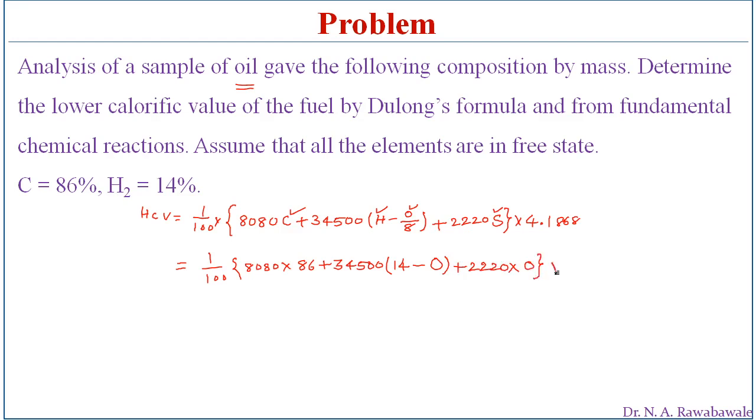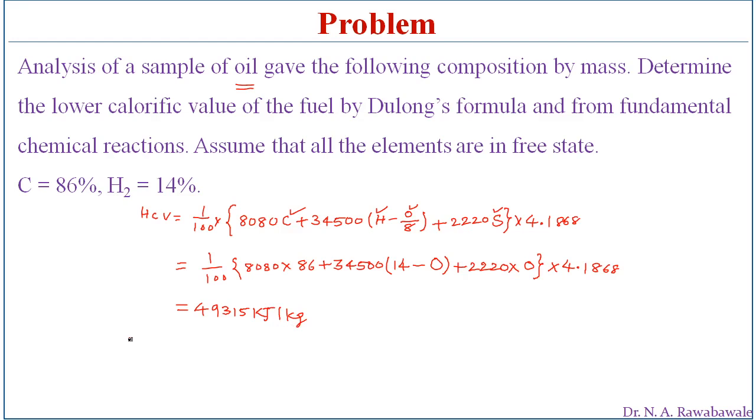Closing this chain bracket into 4.1868. On simplification, this gives us, that is 49,315 kilojoules per kg of fuel.